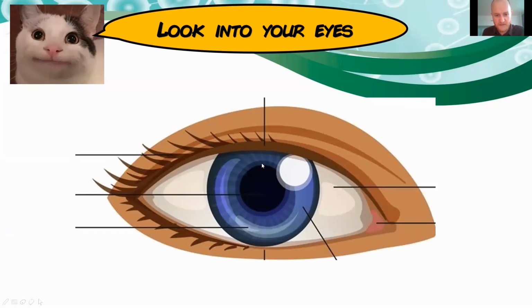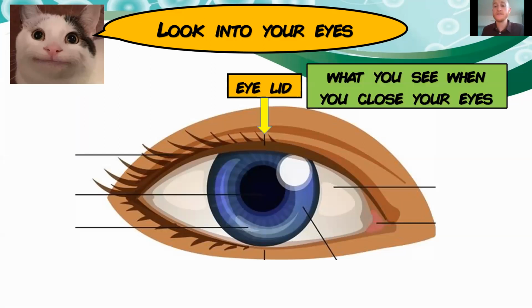There's a black part, there's a part with color. And also the first part we should know is what you see when you close your eyes. It's called the eyelid. Okay, that's what you see when you close your eyes. This is here to protect your eyes and so the light doesn't get in there when you want to sleep. Okay, the eyelid.